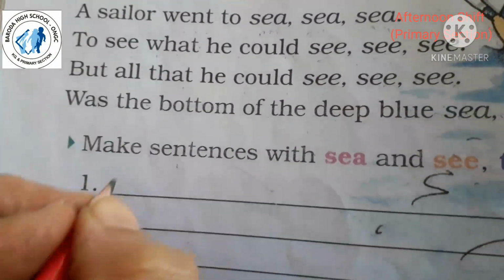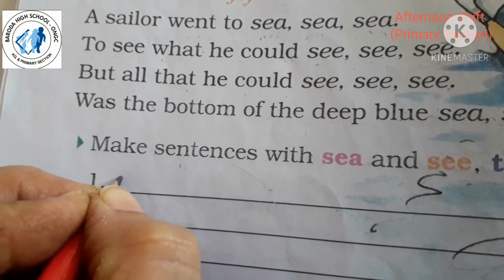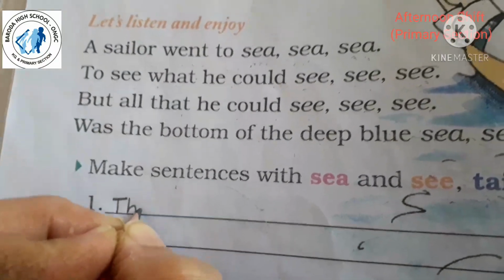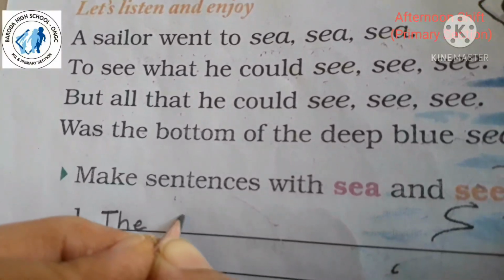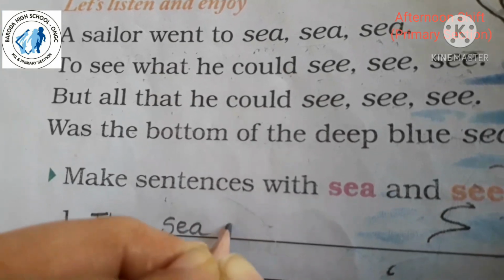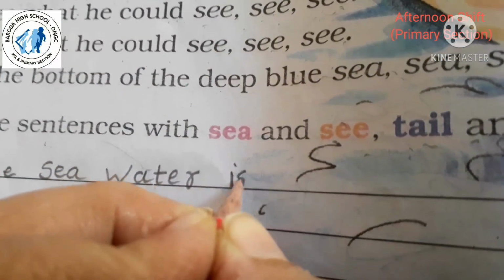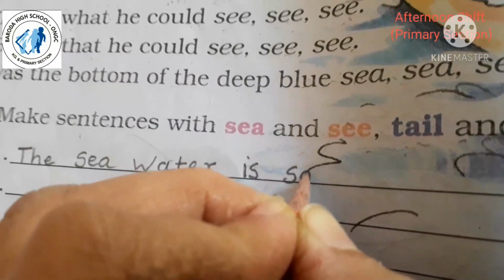For example, first sea. So we can write here that the sea water is salty.